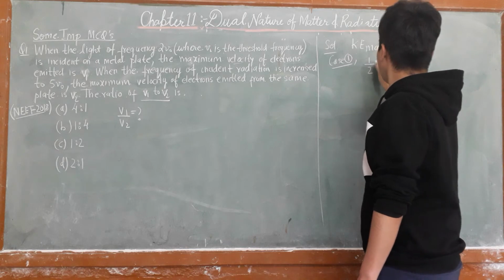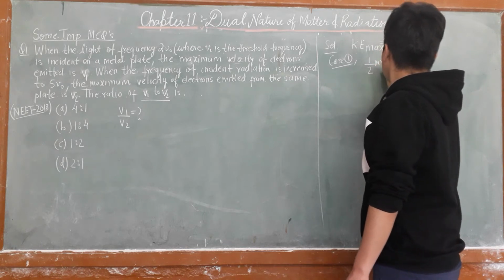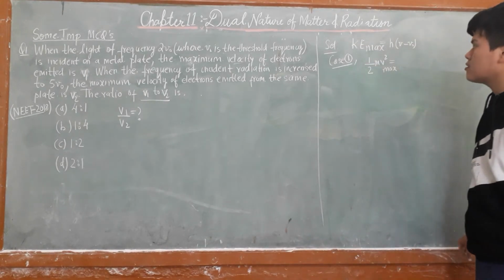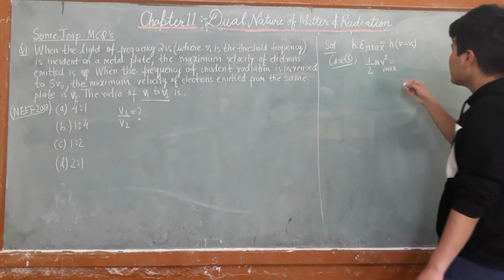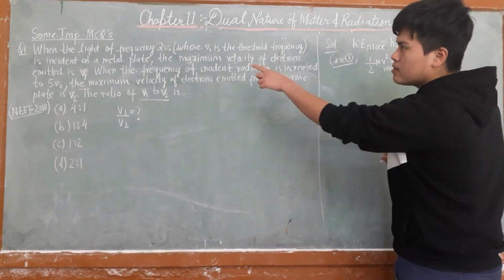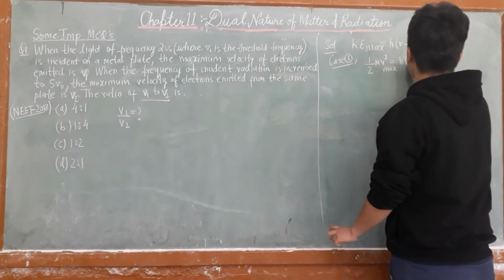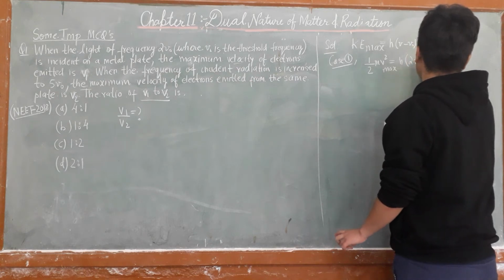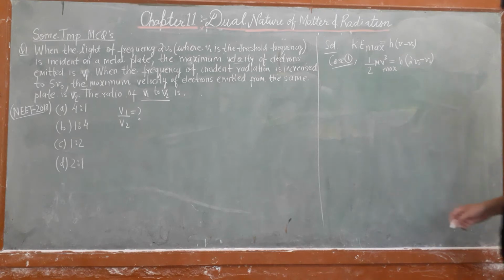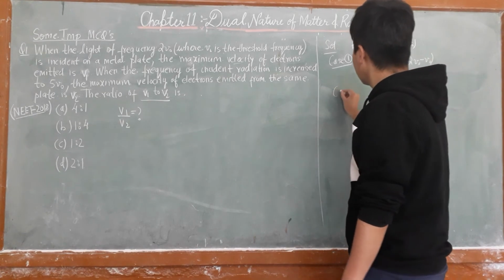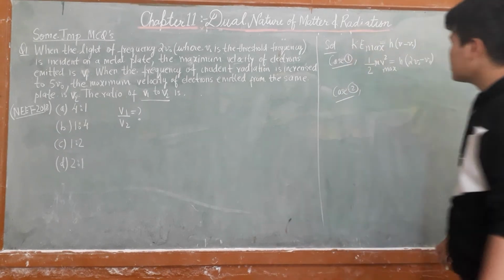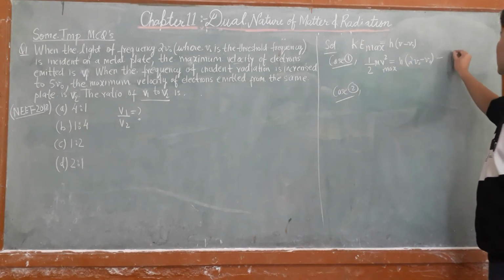So half m V1 square max is equal to h(2 nu naught minus nu naught). This is your first case, and this is your equation number 1.